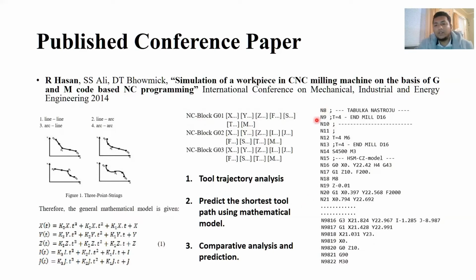Later, I generated the CAM data by using existing CAM software like Mastercam and SolidCAM, and compared this data and analyzed the improvement scope of machining technique.